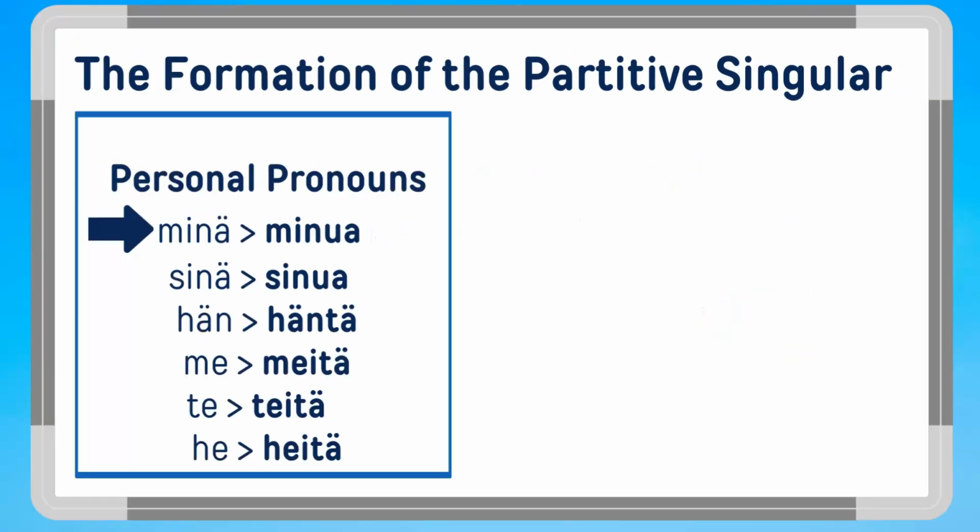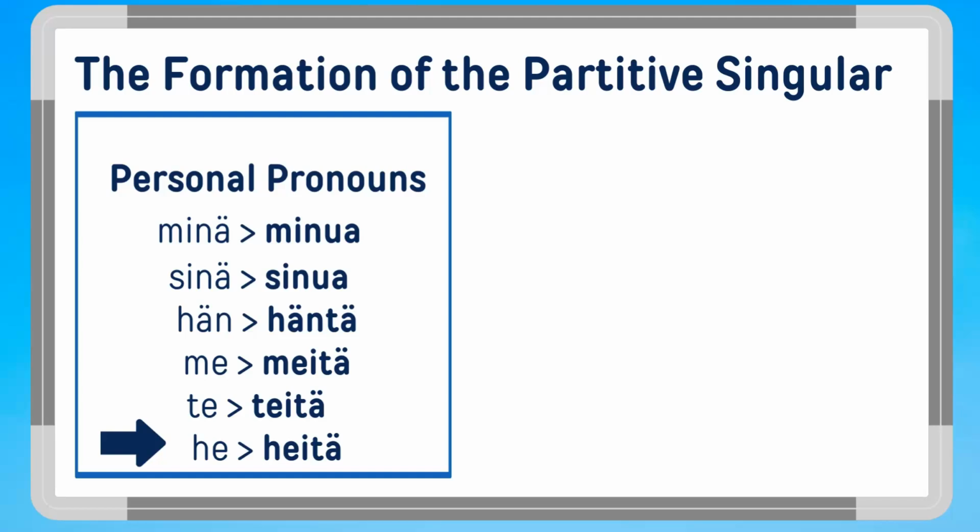First, let's take a look at personal pronouns. As in many other languages, you'll be hearing them a lot. Let's read the partitive forms together. Minua. Sinua. Häntä. Meitä. Teitä. Heitä.